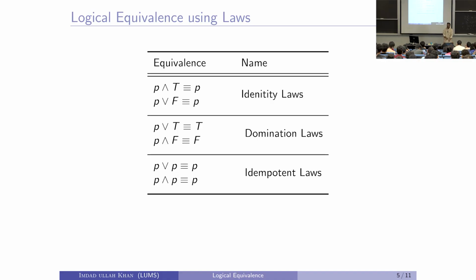So, this is called the identity laws. What is P or F? It is equal to P, right, because if P is true, then it will become true or false, which means it will be true. If P is false, then it will become false or false, which is false, right. So, the output is going to be equal to P, depending on the value of P.